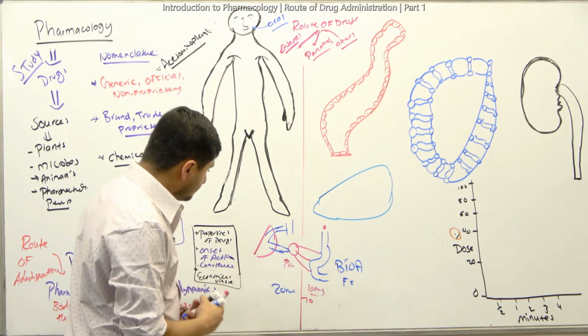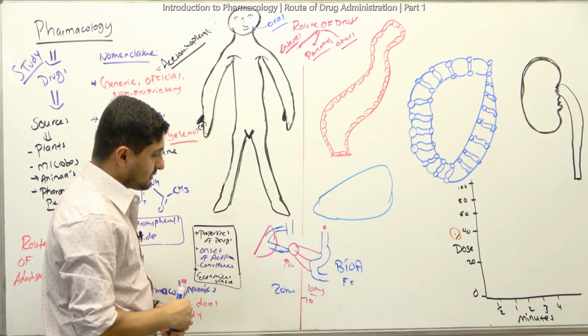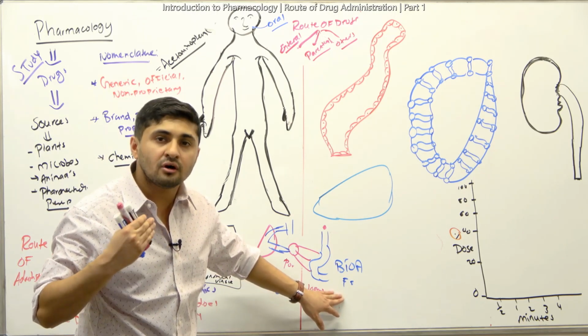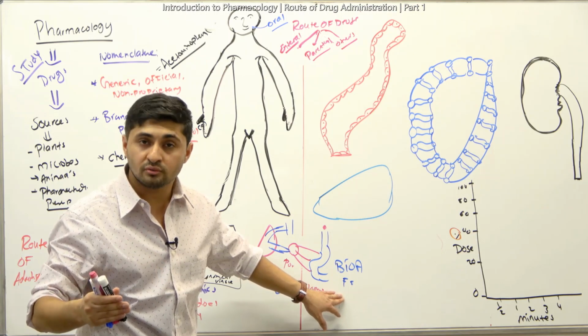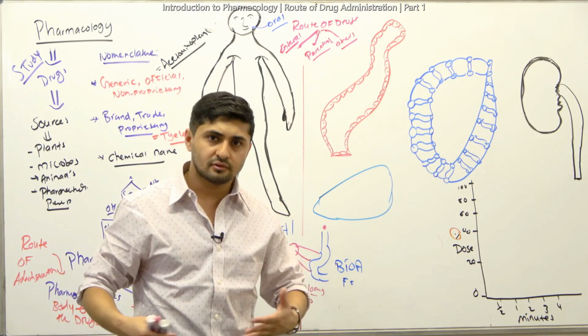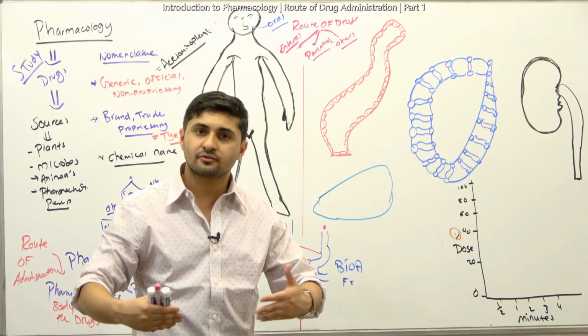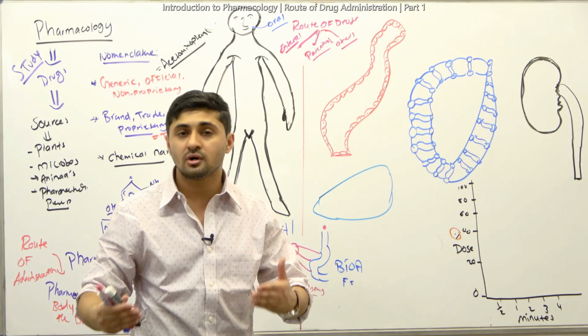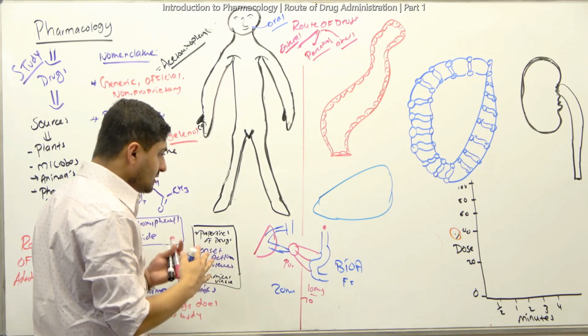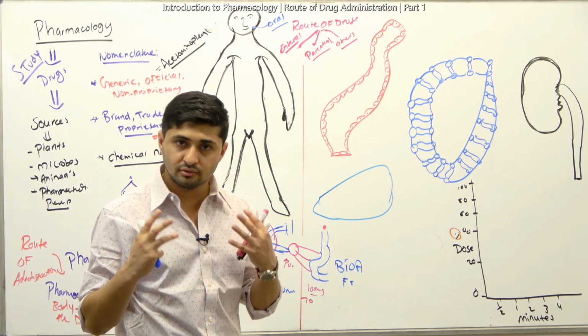The other thing is that the onset of action is slow. If you have a headache and take either Tylenol or aspirin, it takes time for it to work. So there is a delayed or slow onset of action whenever we take oral drugs. These are a couple of things you should know about.